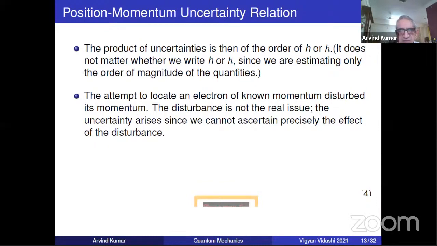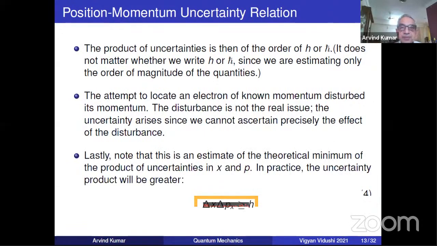But there the disturbance is too small and we can calculate how much is the disturbance. But that fails now in quantum mechanics. You cannot calculate this, there is an inherent uncertainty in the disturbance that you give. So that's the most important point.